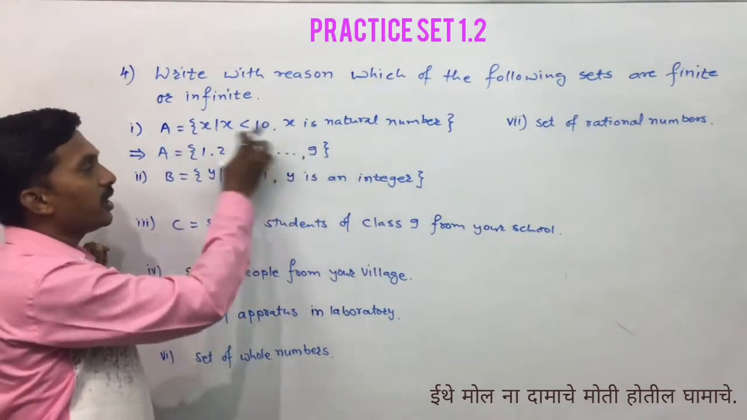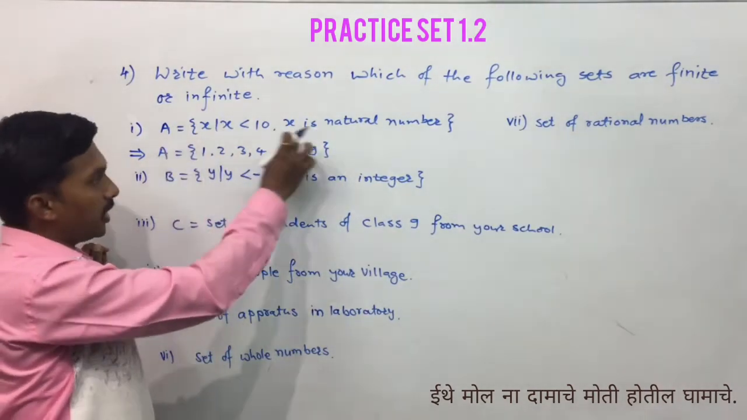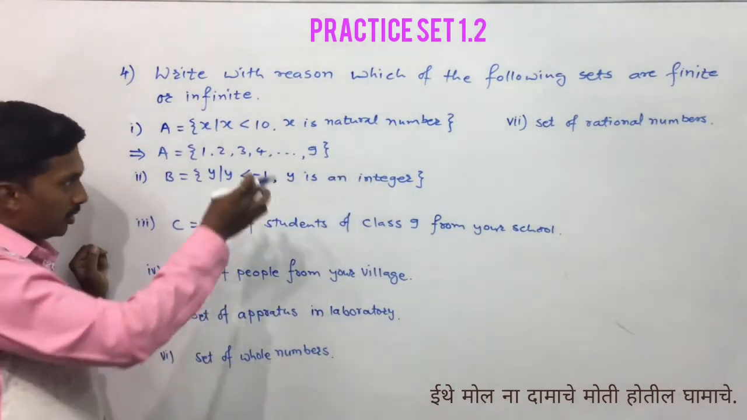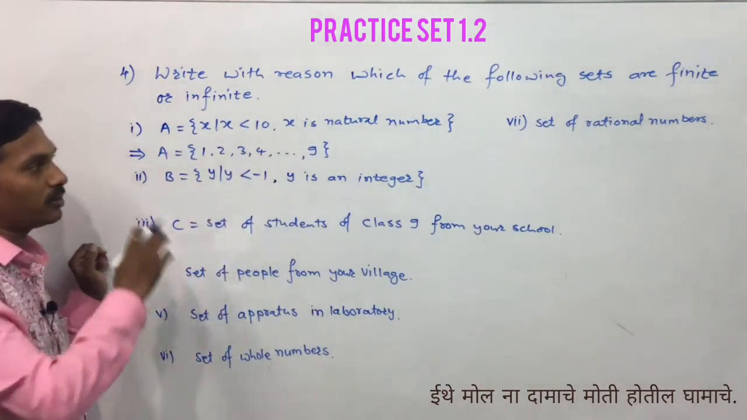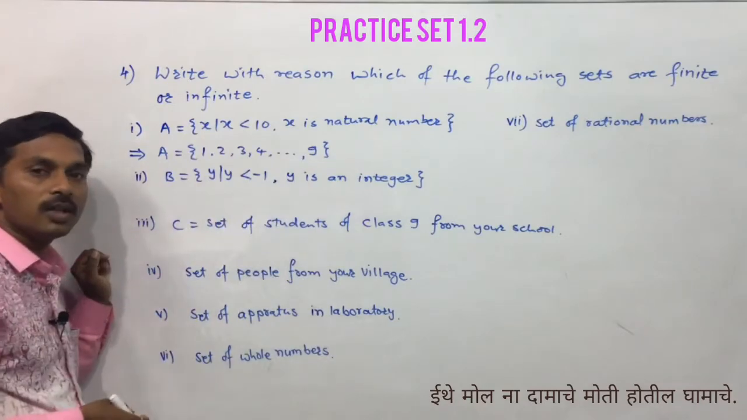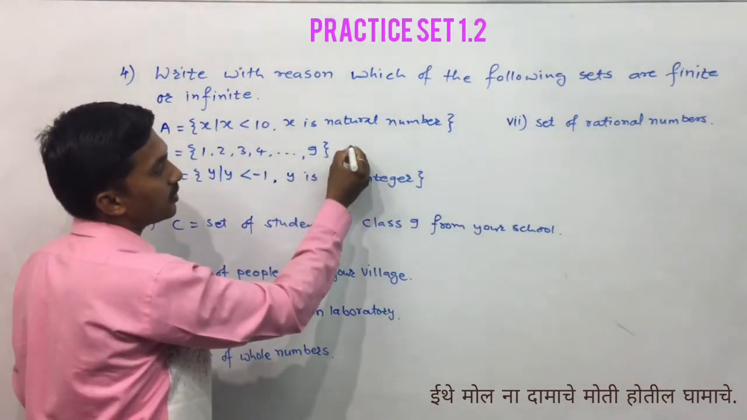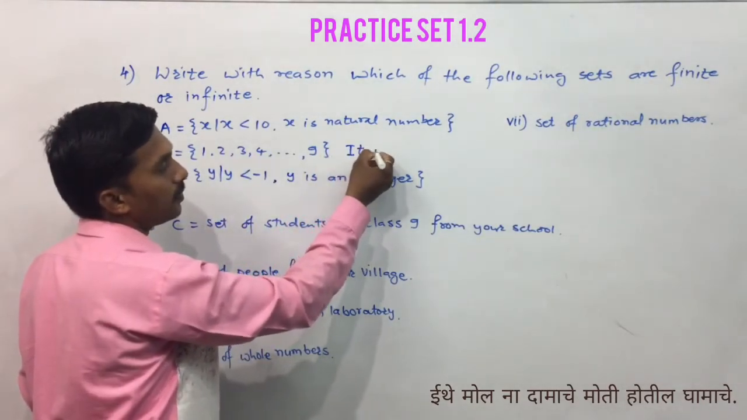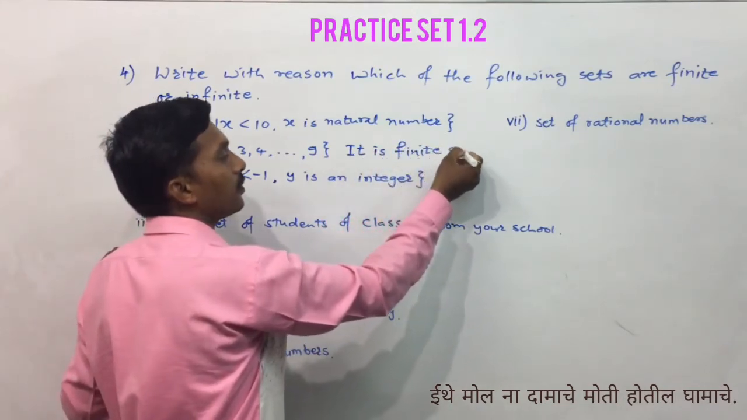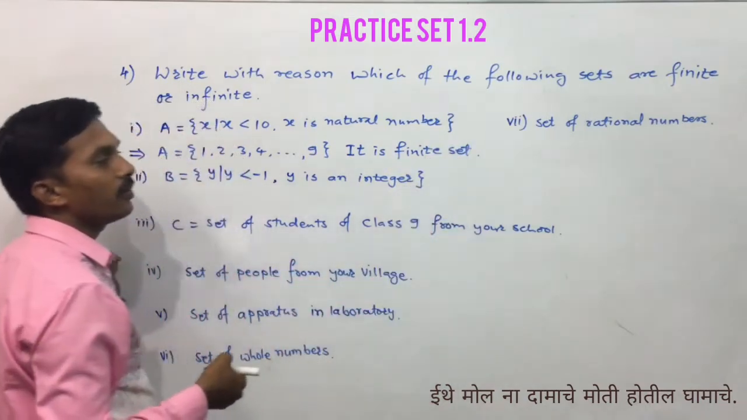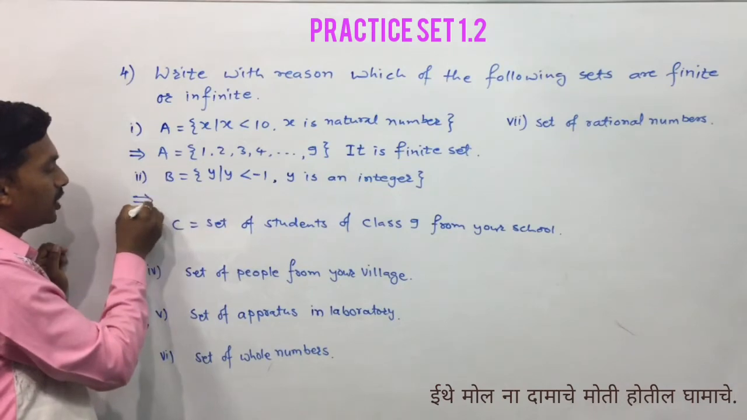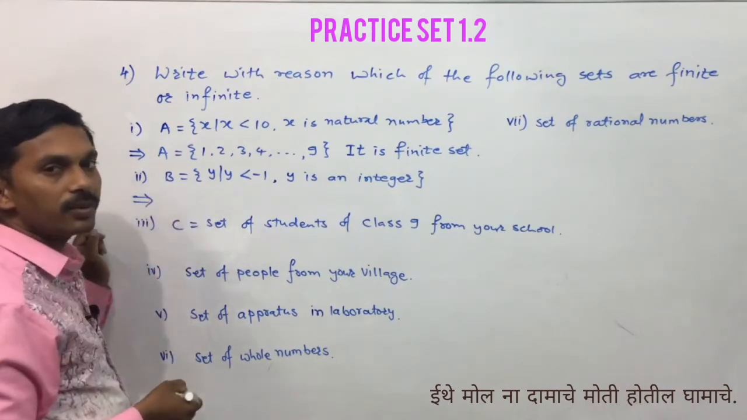Since we write the set here, there is no need to write in words that the elements of the set are countable, so it is a finite set. We have all the elements here and we have a total of 9 elements. You can write: it is a finite set.